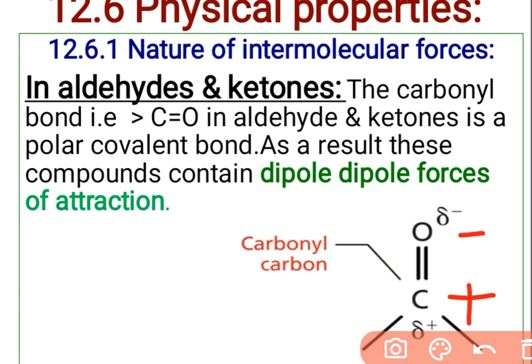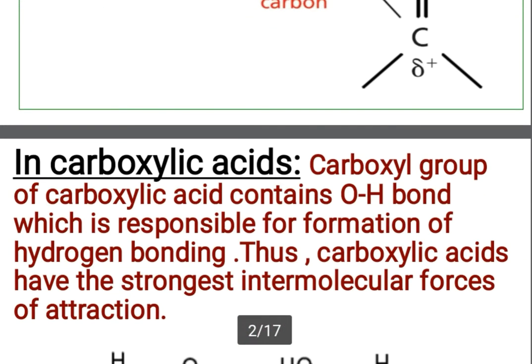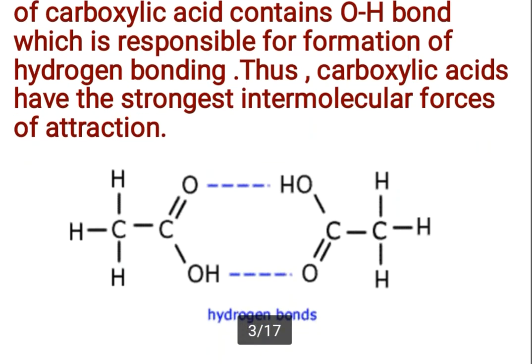And as two types of poles develop, positive pole and negative pole, the type of force between carbonyl bonds is dipole-dipole force of attraction. Next, the carboxyl group of carboxylic acid contains an OH bond, which is responsible for formation of hydrogen bonding.